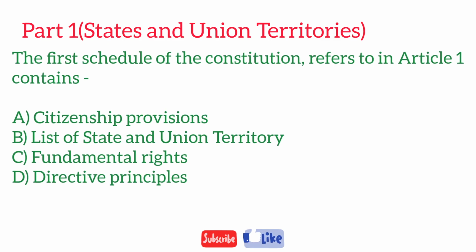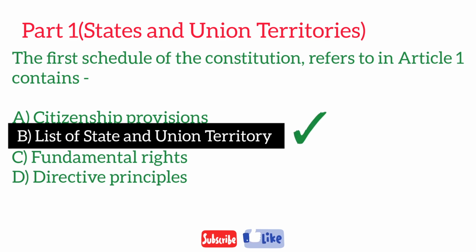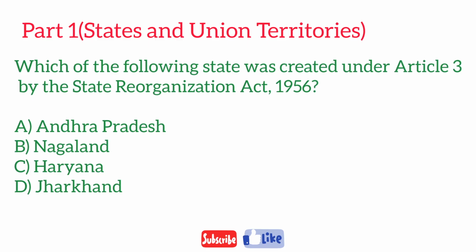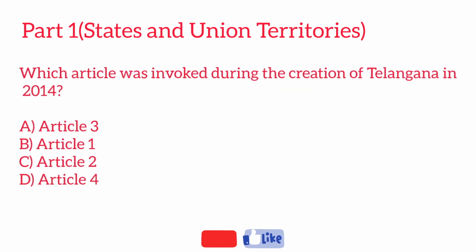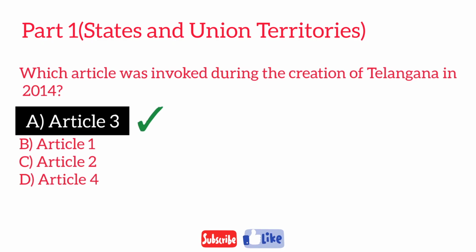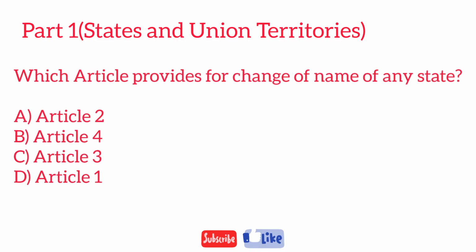The first schedule of the Constitution referred to in Article 1 contains. Which of the following state was created under Article 3 by the State Reorganization Act 1956? Which article was invoked during the creation of Telangana in 2014? Which article provides for change of name of any state?